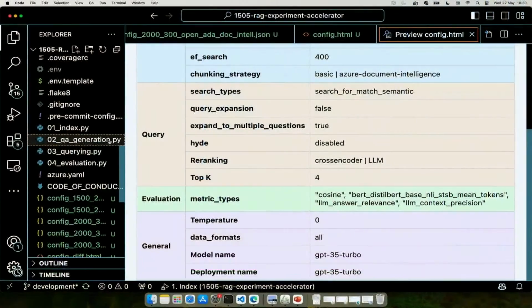Whether you want to use sentence-based, boundary-based chunking, or semantic chunking, and what the size of the boundary-based chunking should be, you can all determine during the indexing phase. When you come to the QA generation, because this is an experimentation tool, you would like to have some questions and answers so that you can use them to test your solution.